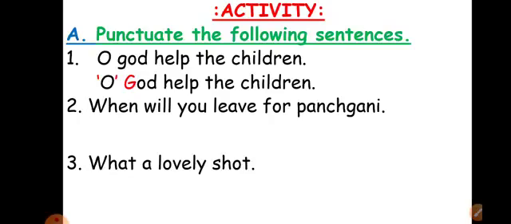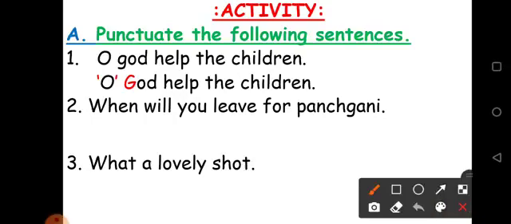Let's read the second sentence. When will you leave for Panchgani? Is the first letter capital? Yes. And at the end, is any punctuation mark given? Yes. But you have to check whether it is right or wrong depending upon the kind of sentence. It's a question because it's beginning with a question word. So what should come here? Question mark. So: When will you leave for Panchgani? W capital, at the end question mark.